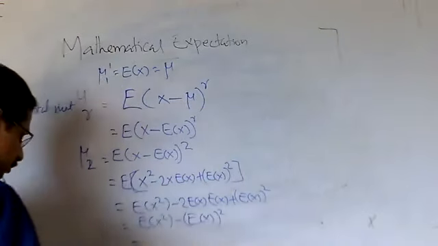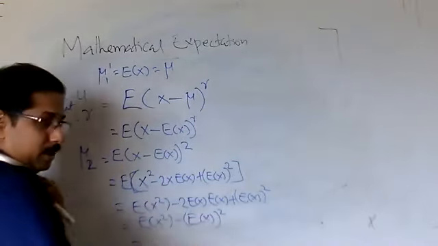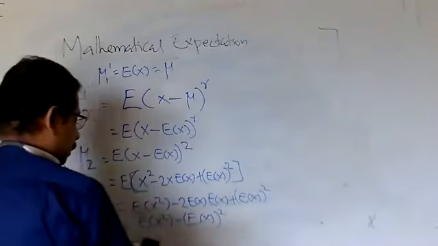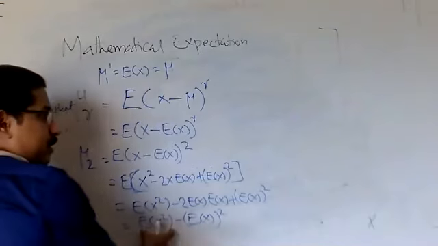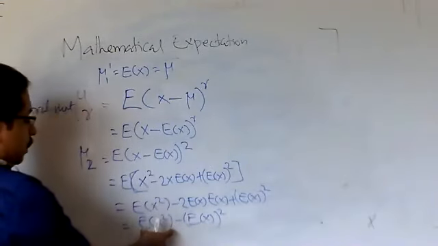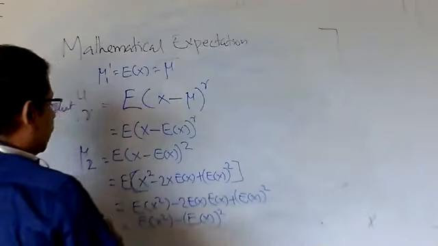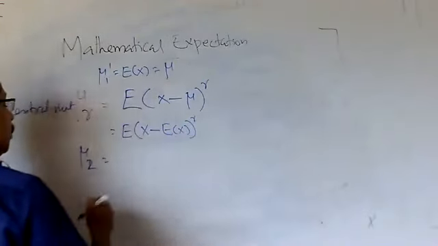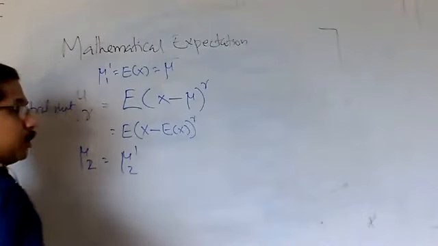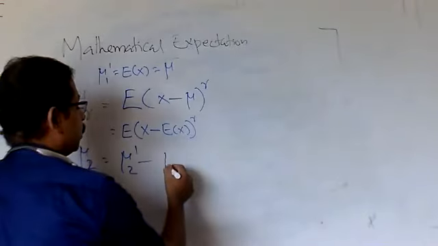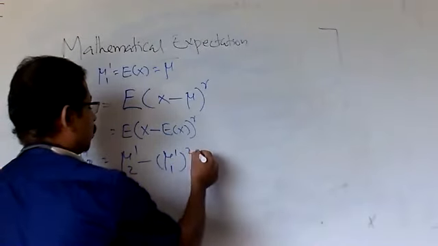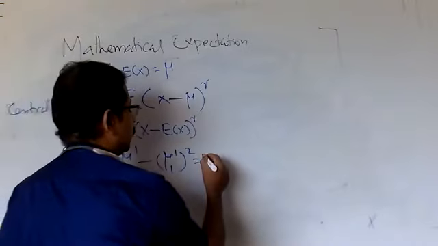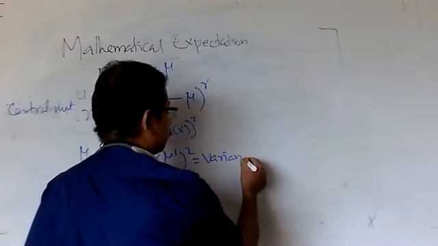Up to this you can see, the expectation of x square is the second raw moment. So this can be written as mu2 dash, the second raw moment, minus mu1 dash, the first raw moment, squared. That is the second central moment, or this moment is called variance.